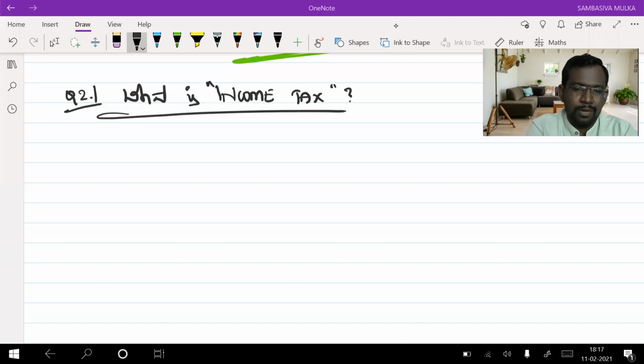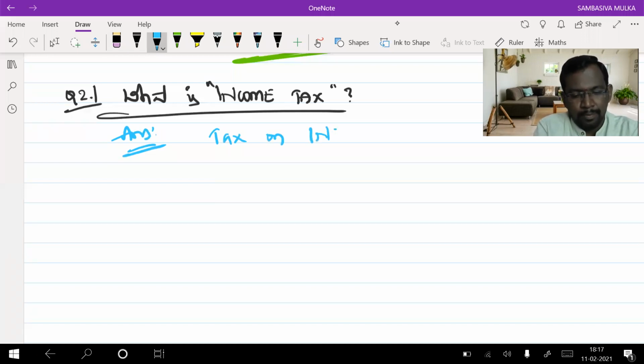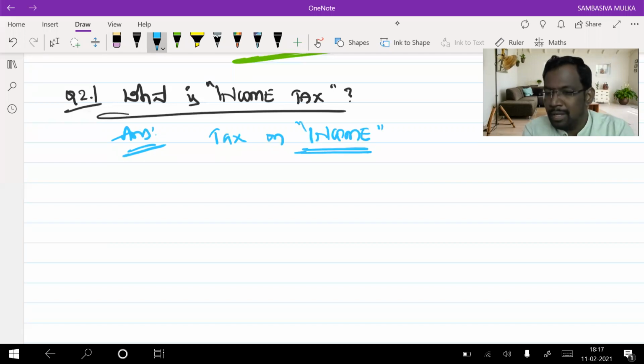Very good. Already one student responded: it is a tax and income. Very good. Whatever you said is correct. Absolutely, Chandu. Income tax is nothing but a tax on income.